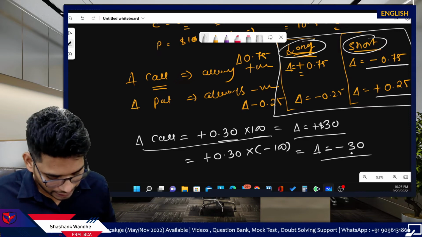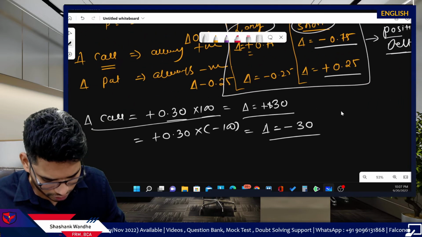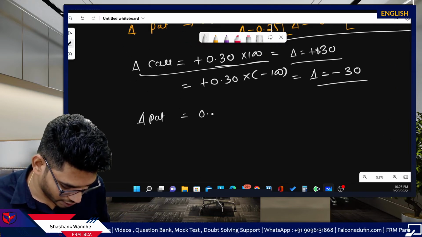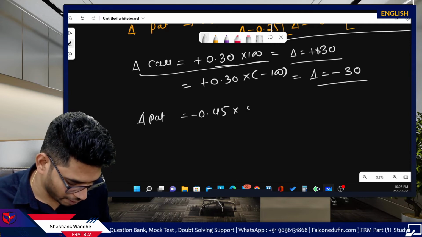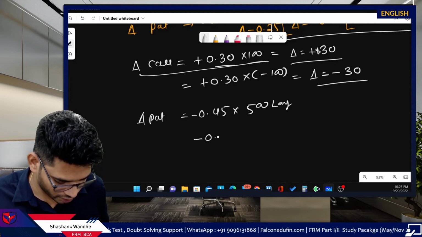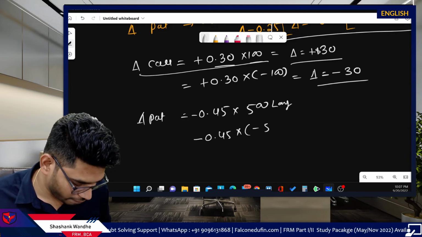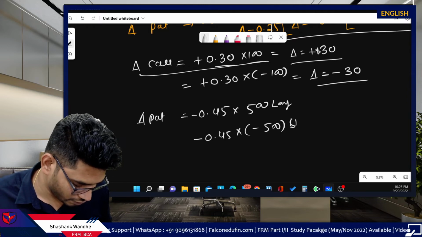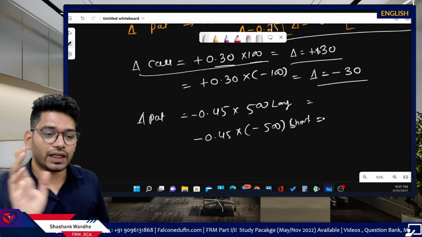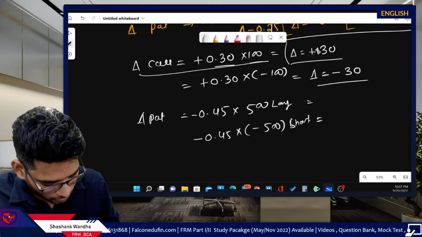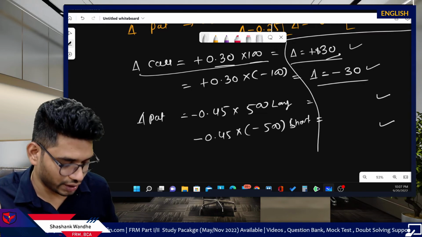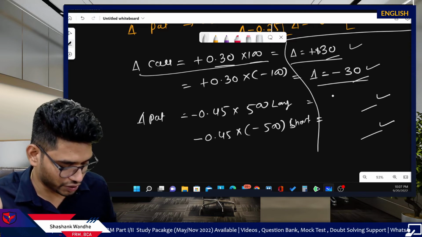Fine. And similarly, you can do it for put; you can do it as your homework. Let's take 0.45 negative multiplied by 500 positions, which is obviously long because there is no sign, and multiplied by negative positions in this, which is obviously short, and simply calculate your deltas. Now remember, there is one really good thing. Once you get all these position deltas, you have the position delta of this, position delta of this, position delta of this, position delta of this.